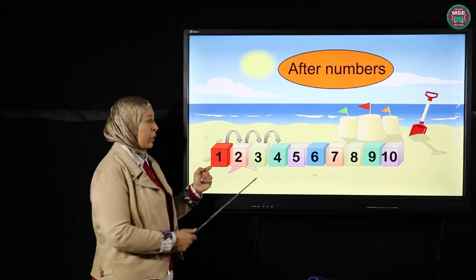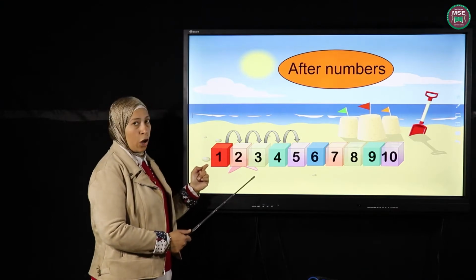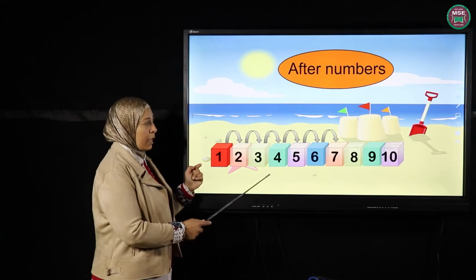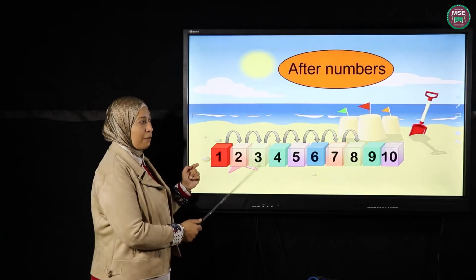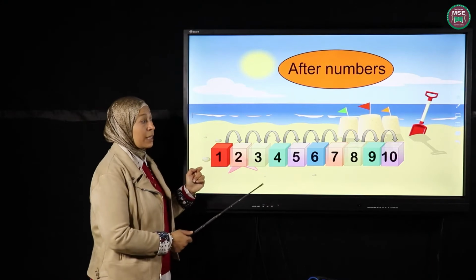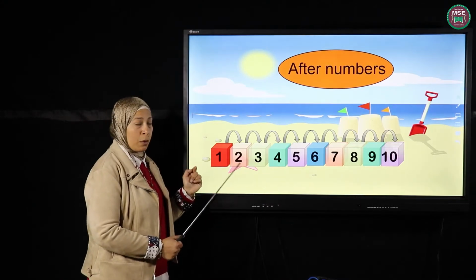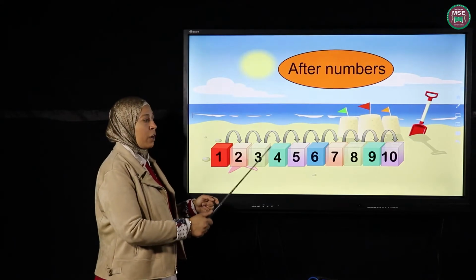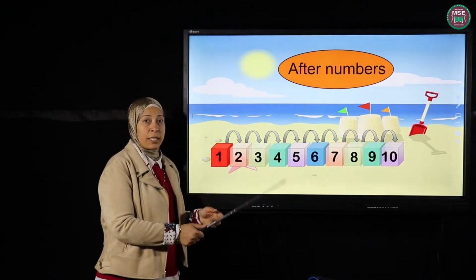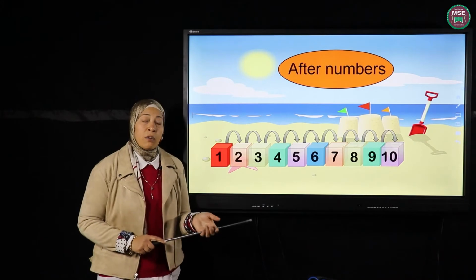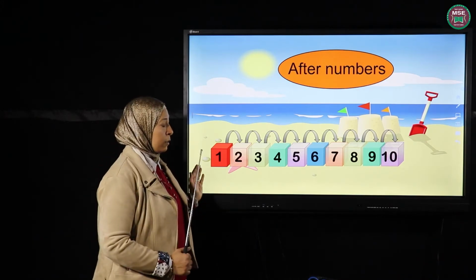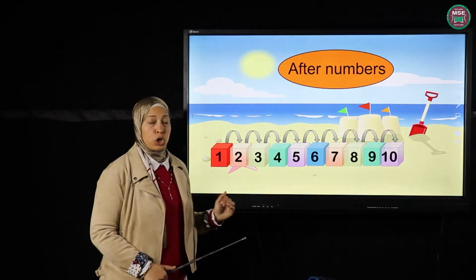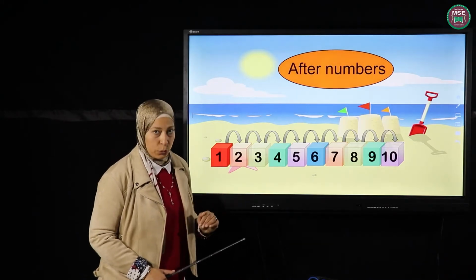I'm counting forward. After 4, 5. After 5, 6. After 6, 7. And then after 7, 8. After 8, 9, and after 9, 10. So what I'm doing now, I'm counting forward. 1, 2, 3, 4, 5, 6, 7, 8, 9, and 10. This is the meaning of after, which means that I'm going to count forward to know what's after any number.